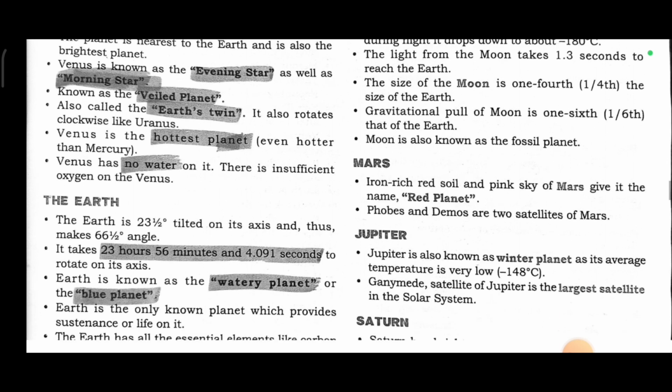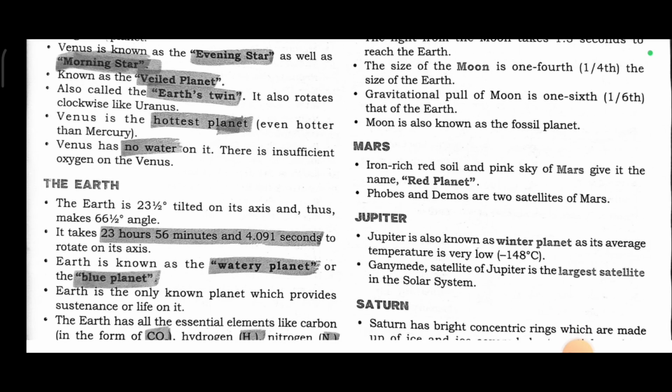The size of the moon is 1/4 of the size of the Earth. The gravitational pull of the moon is 1/6 that of the Earth.